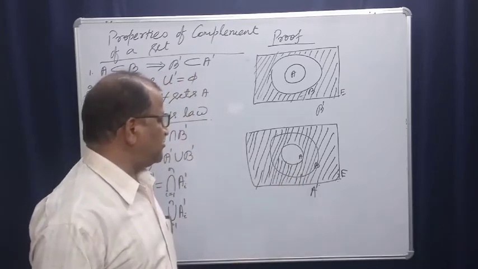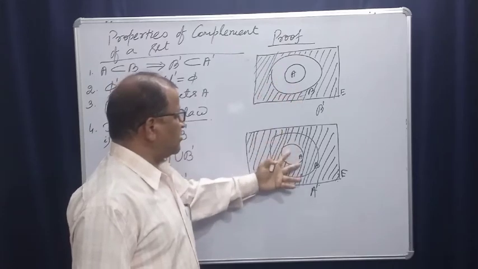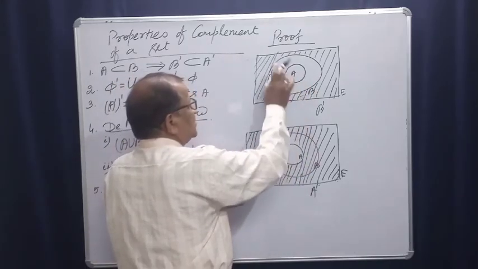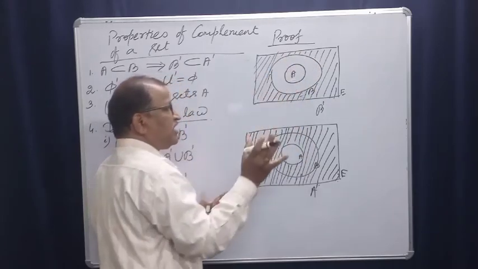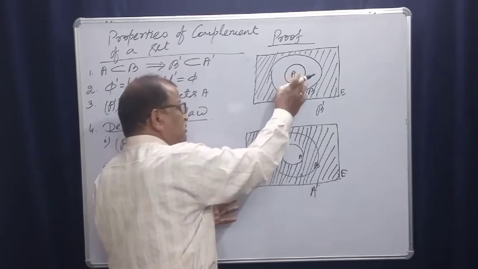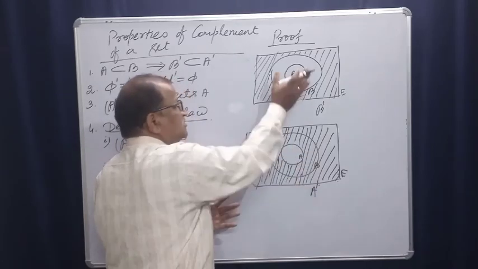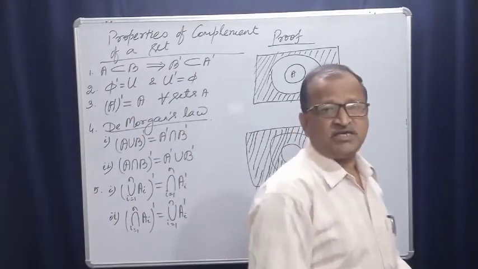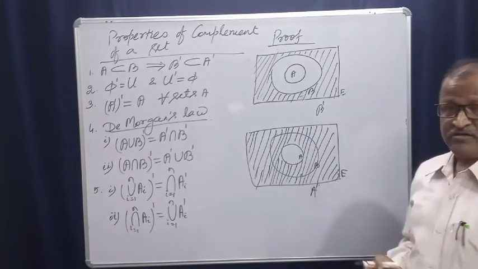This is A complement. You see, same figure. A complement is a superset of this. This is a superset of A. B complement, A complement. This is A complement, and this is a superset of this. That means B complement is a subset of A complement.